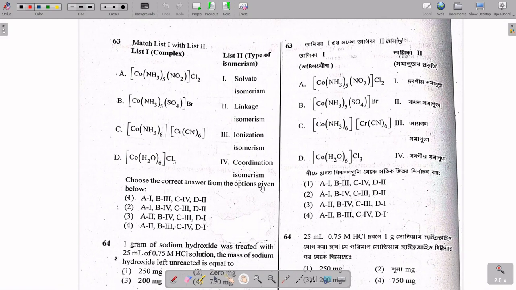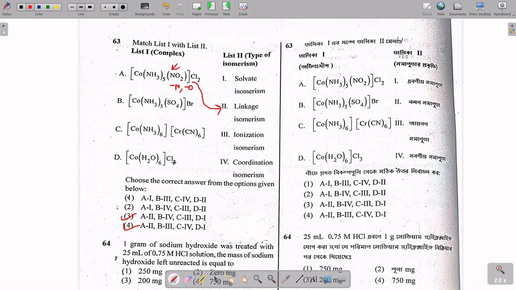So here it is said that you have to match the types of isomers. In the first case, it can coordinate with the nitrogen atom or the oxygen atom, so this is an ambidentate ligand type. So this is nothing but the linkage isomer, where the linking is different in the other isomers. So that is the linkage isomer, A2. So A2 is in option 3 and option 4.